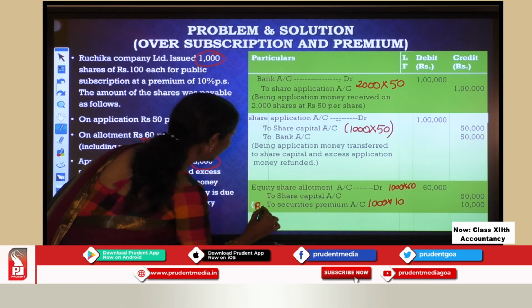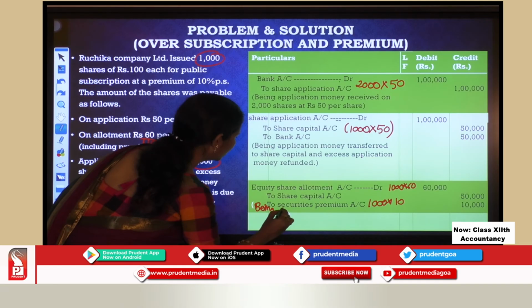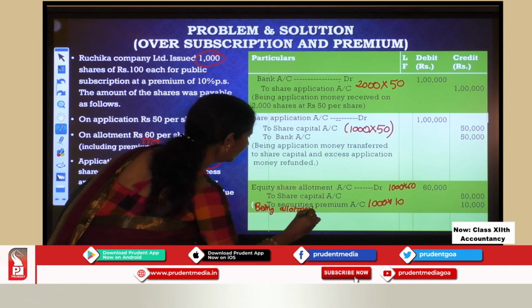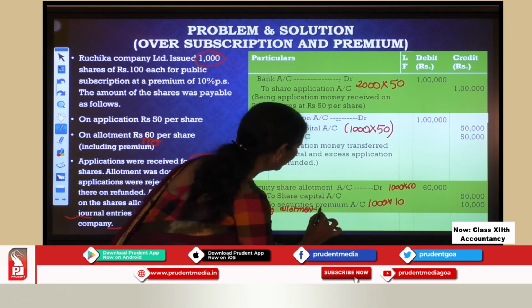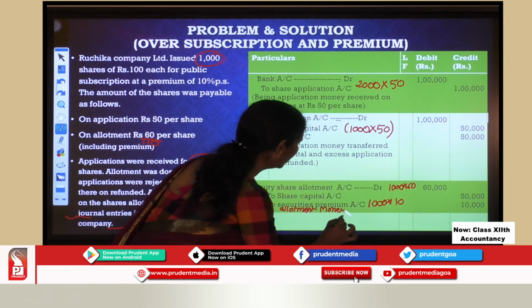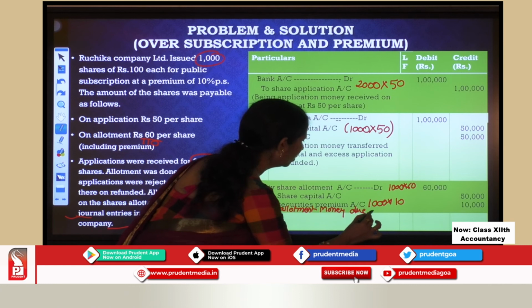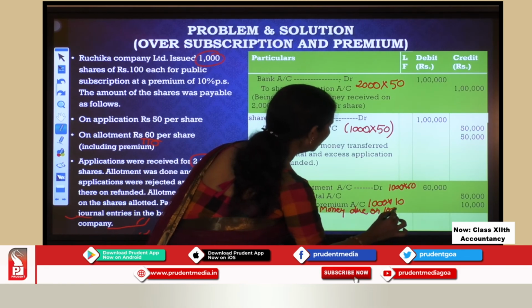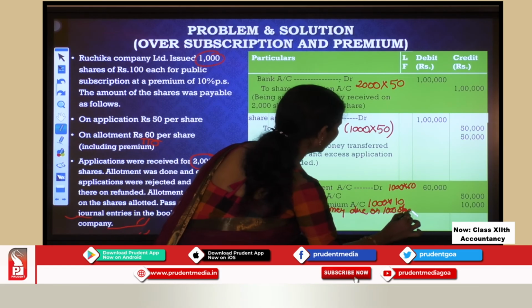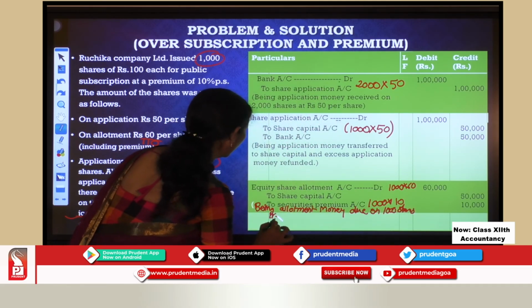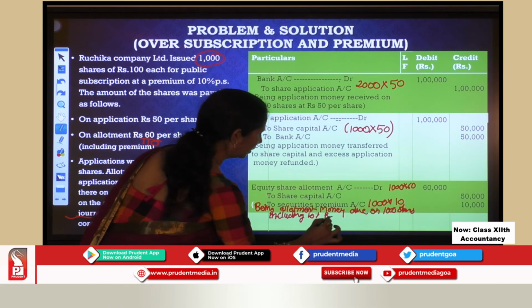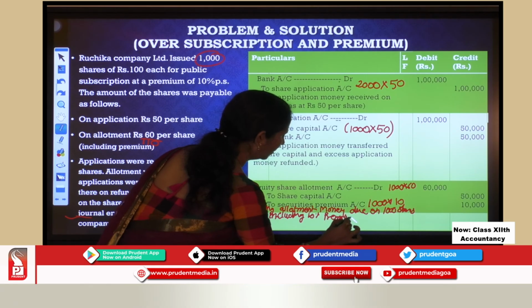So you can say, being allotment money due on 1000 shares including 10% premium.